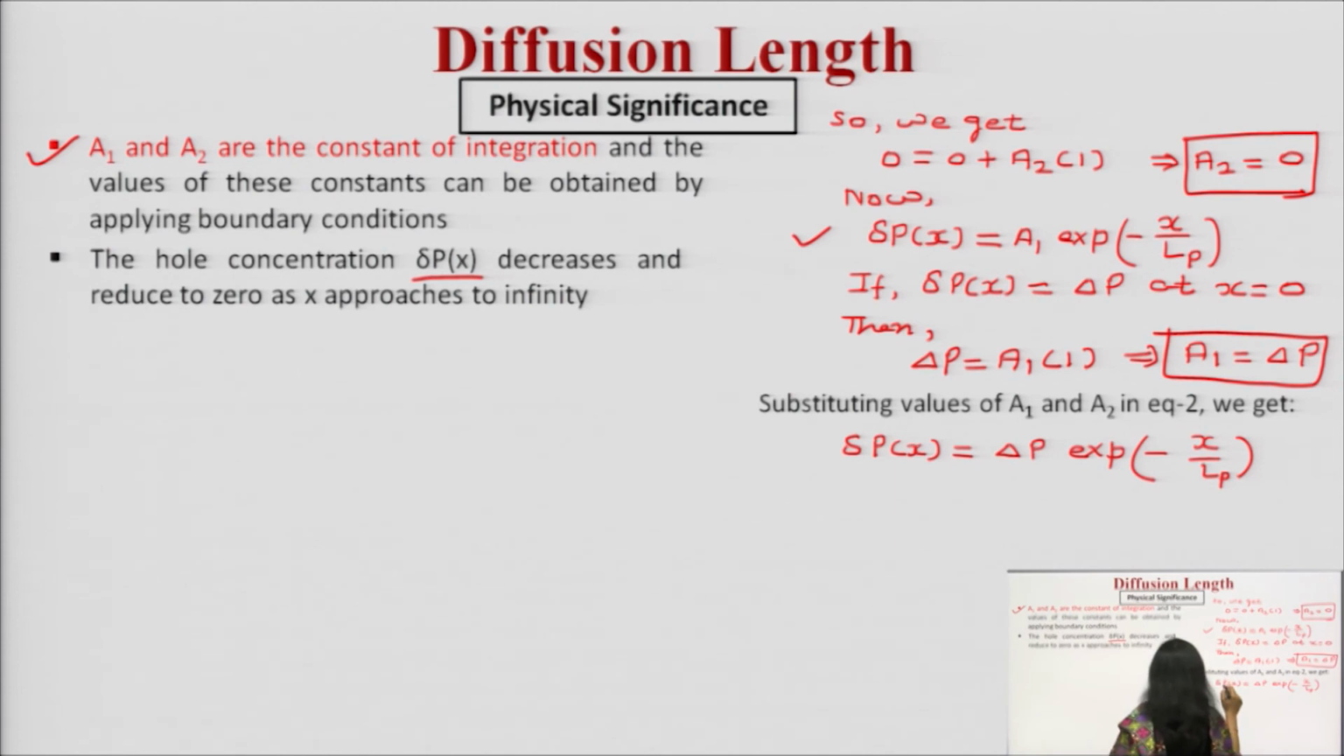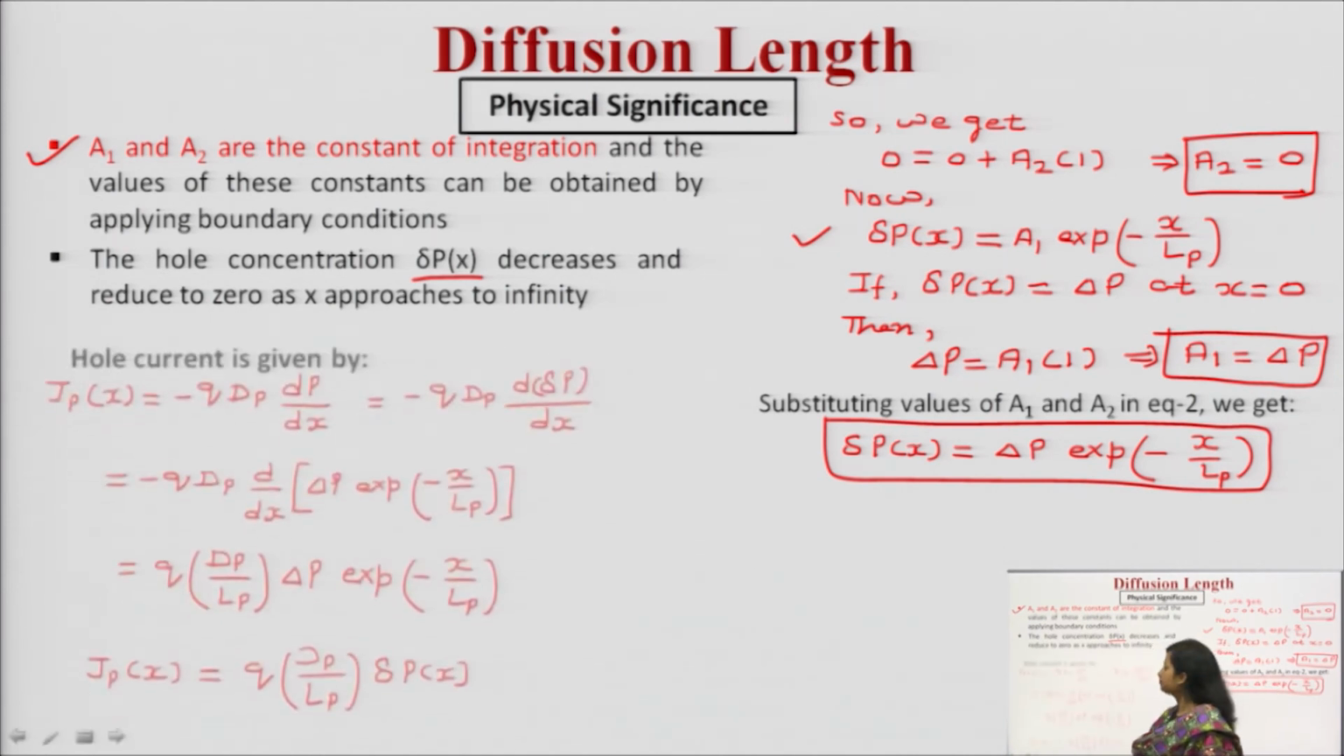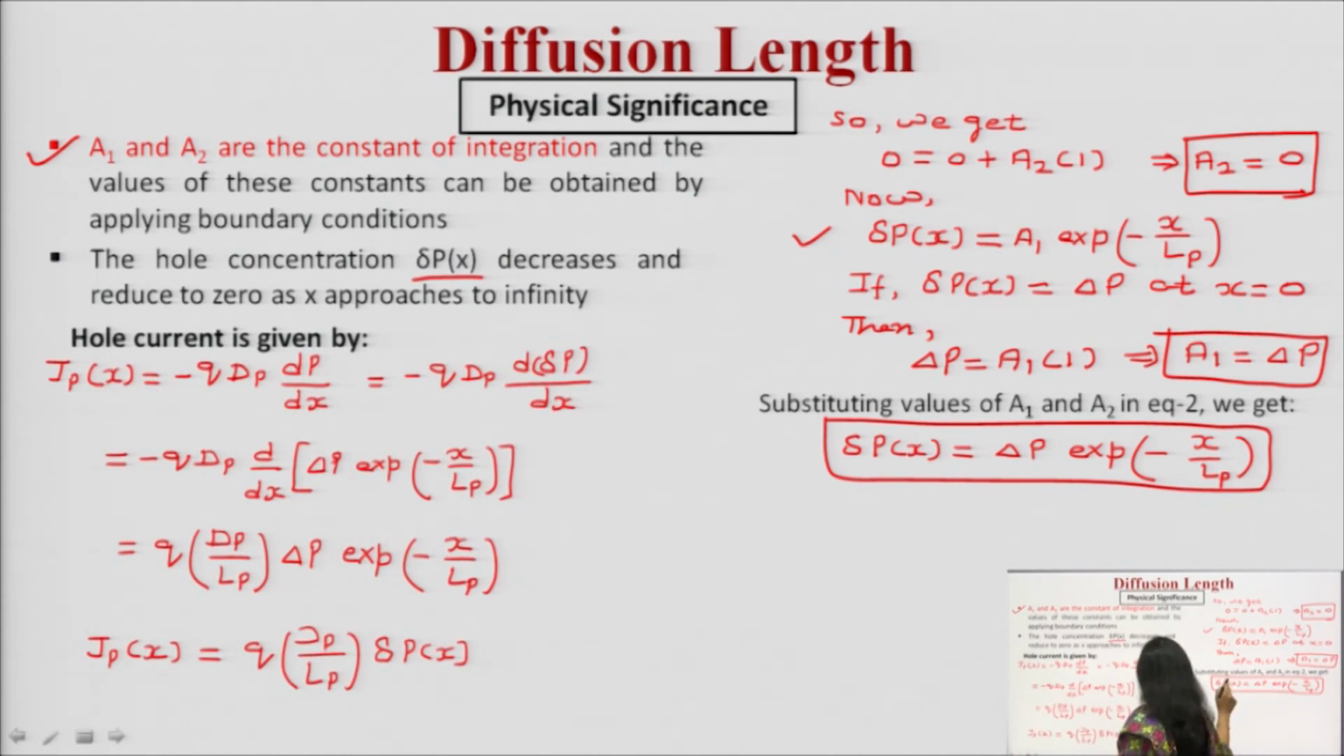So, when we have substituted, we get the equation Δp(x) equal to Δp exponential minus x upon Lp. Here Lp is the diffusion length for the holes. Now, based on these factors, we can write down the hole current density.